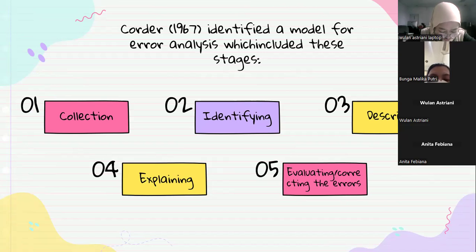Okay, now step one, we can collect the errors of the learner in the learner activity, and then we can identify what's the problem in the learner process, and then we describe and explain the problem, and then we can go to evaluating and correcting the errors. Okay, maybe that's all for me. I give it back to Una.